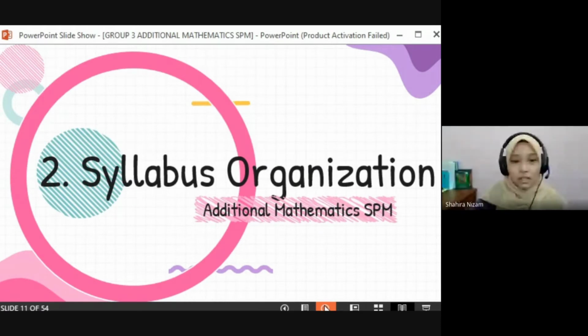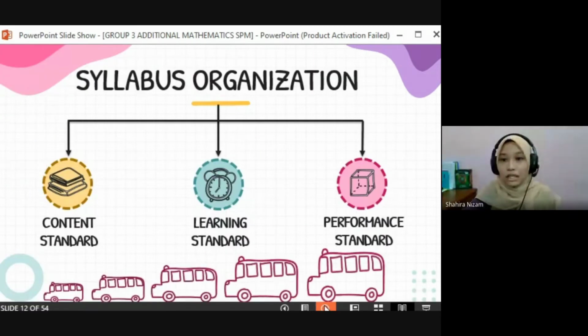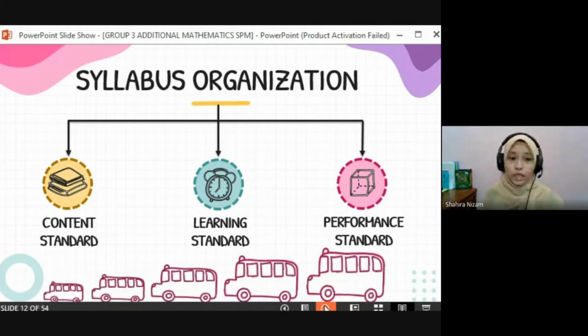Okay. Next, we move to the second topic, which is syllabus organization in additional mathematics SPM. Now you see that this is the syllabus organization, which consists of 3 components, which are content standard, learning standard, and also performance standard. I will explain to you the definition of these three components.